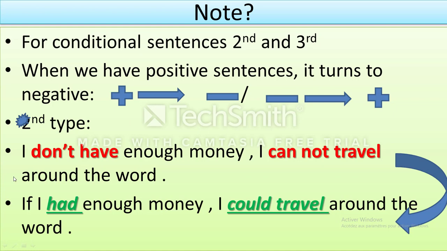This is the second type example here. I don't have enough money. I cannot travel around the world. Look here, we have present simple, present simple. In the baccalaureate exam you are going to have this kind of sentence. When we have present simple, we directly use the second type. If I had, the simple past of have: I don't have enough money, we use the simple past of this verb. The simple past of have is had. If I had enough money, I could travel around the world. So when we have present, when we have don't or doesn't, we put the verb in simple past. Okay, negative to positive, and positive to negative.